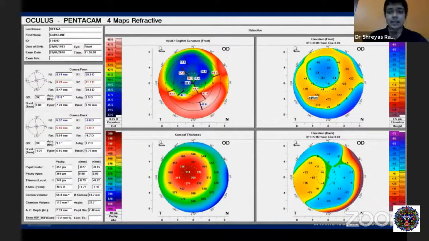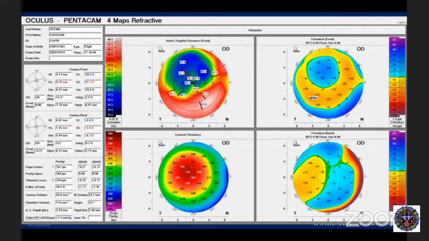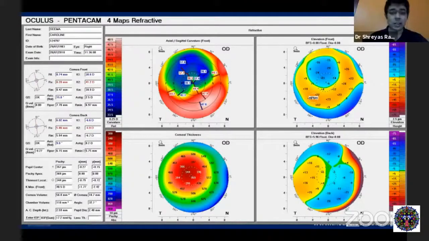And this is, again, now what about this? Is this ectasia? Could this be ectasia? You have significant IS asymmetry, flatter superior, much steeper inferior. What could this be? Would anyone like to take this question? So it's a decentered myopic LASIK. Fantastic, fantastic.